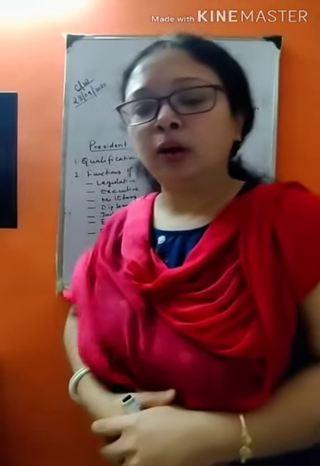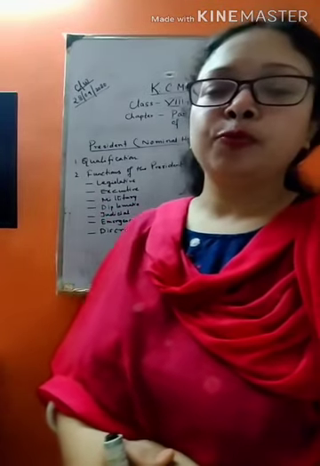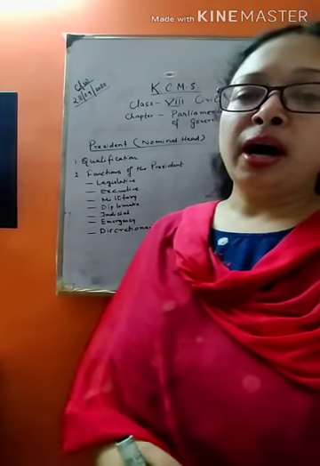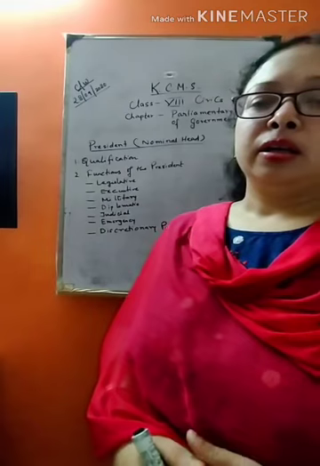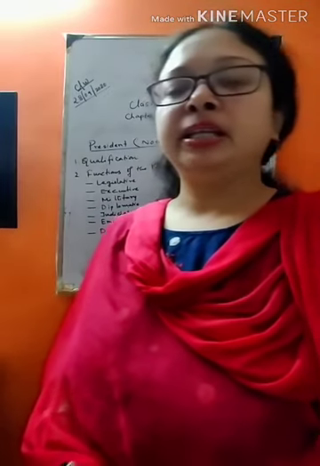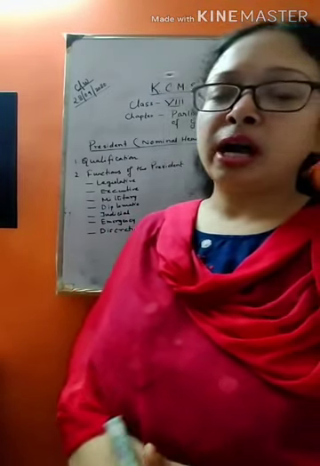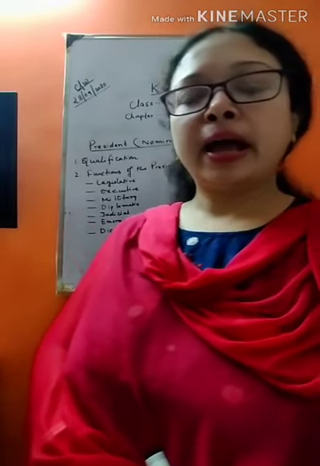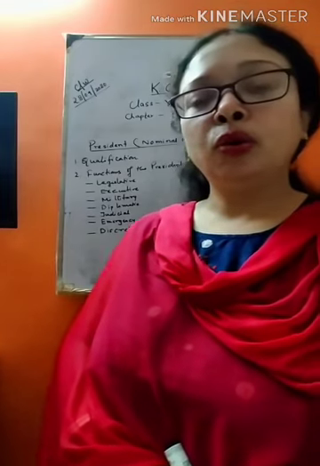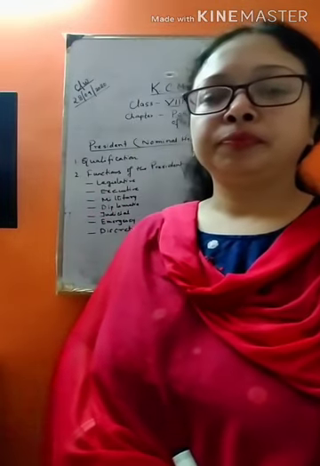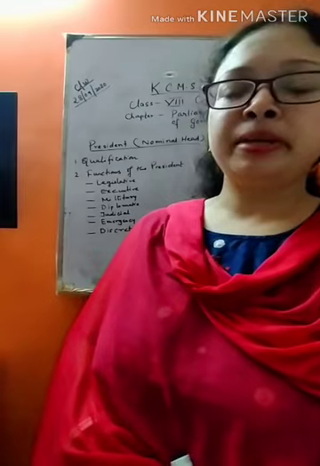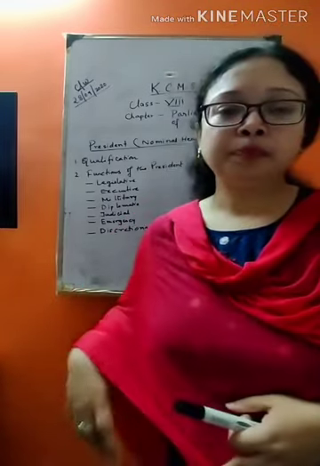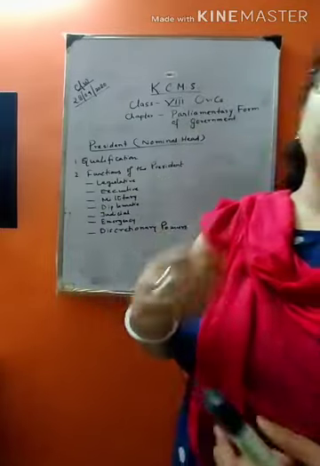Yesterday you read about the meaning of the word parliament, why people elect their representatives to run the government. We have read why we have the role of shaping public opinion on behalf of the government. So this we have read, and we have read about the parliamentary form of government.